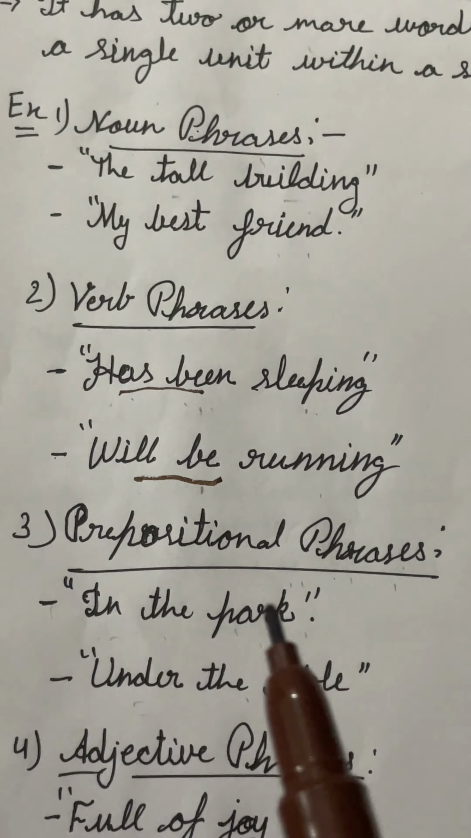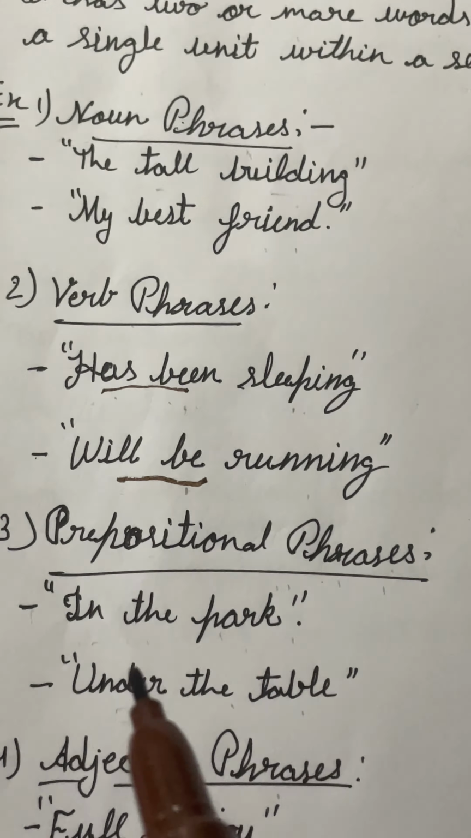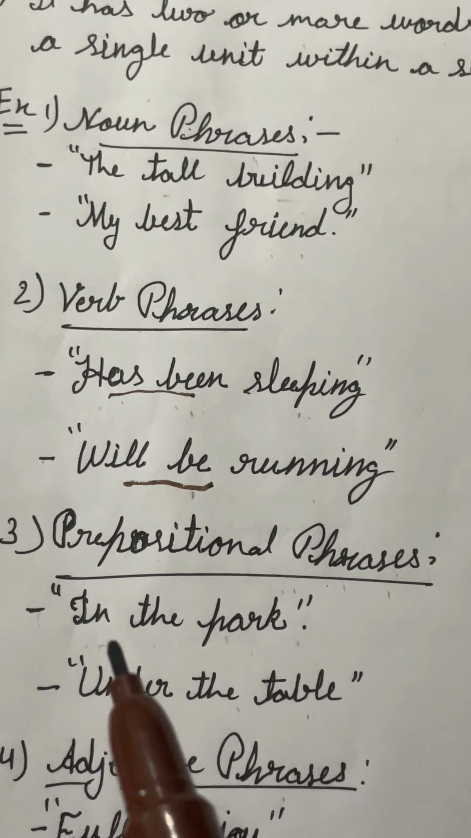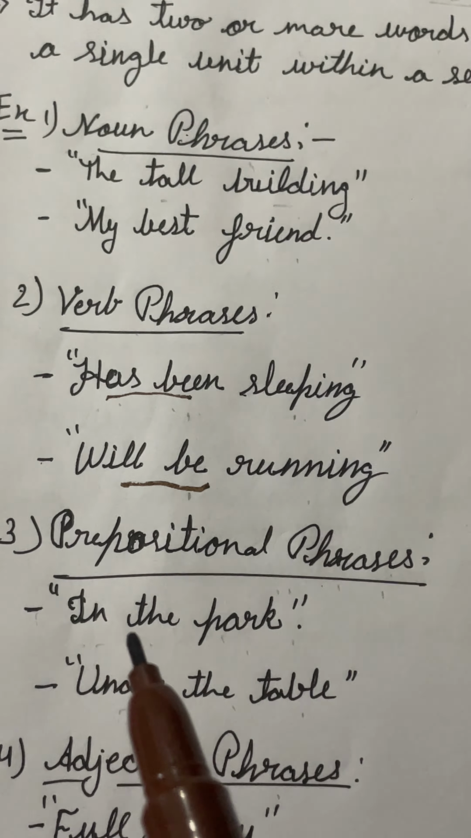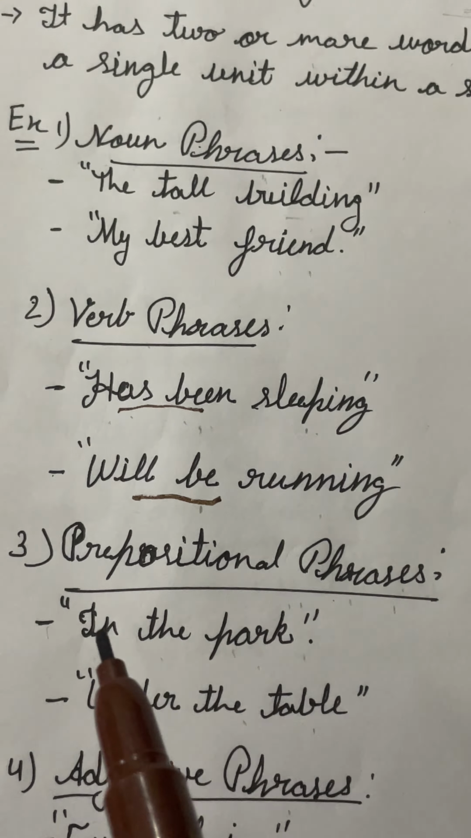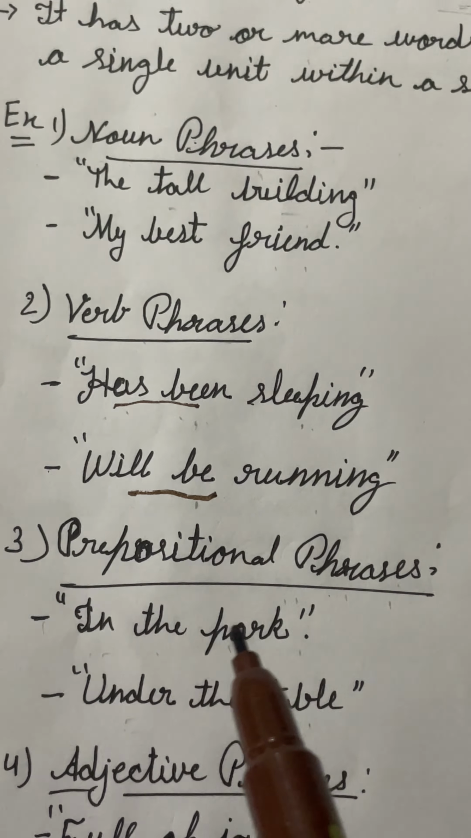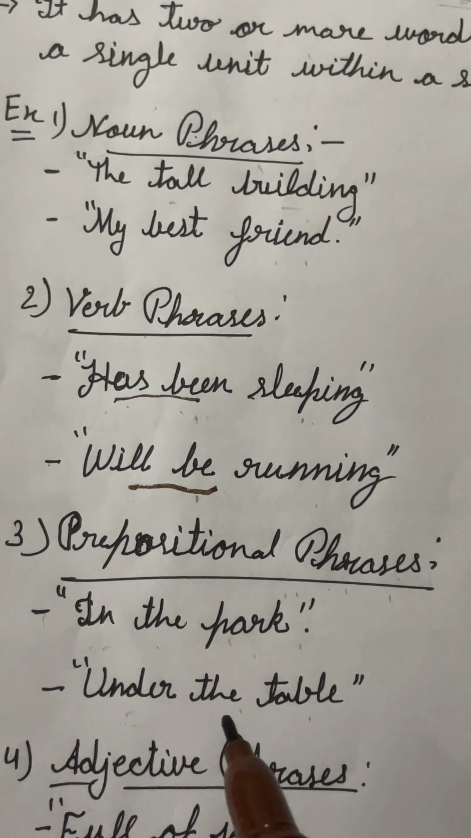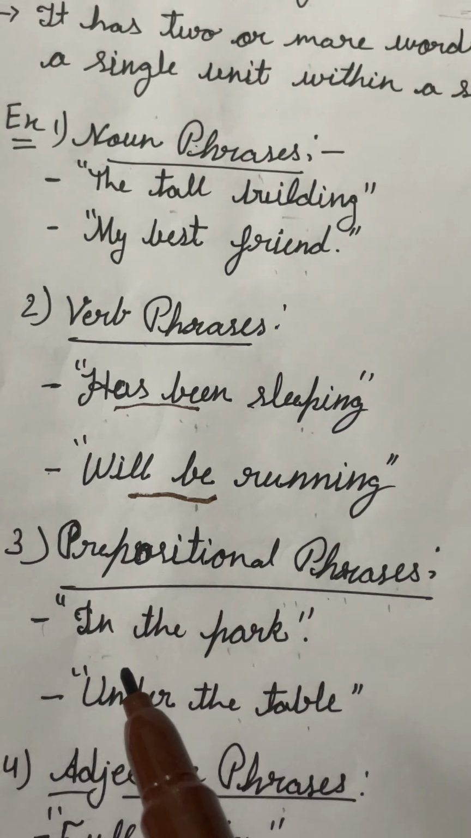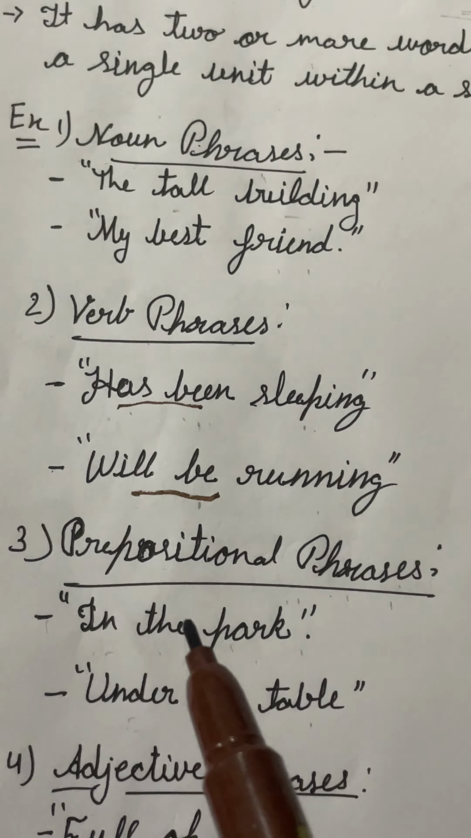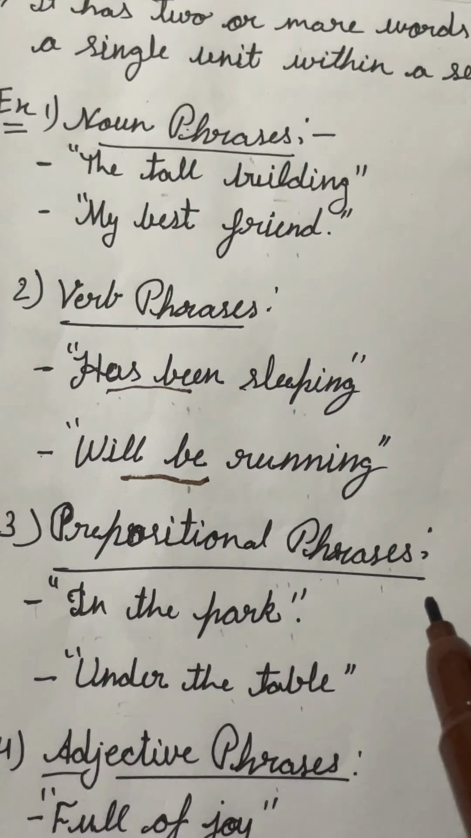Third one is prepositional phrases. In some phrases we are using prepositions. For example, in the park, under the table. These are prepositional, that's why they are called prepositional phrases.